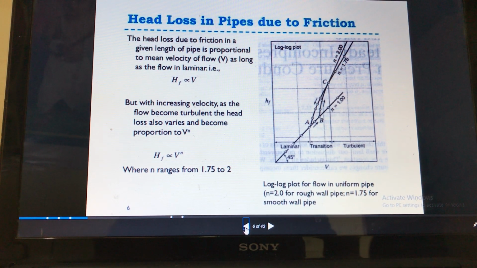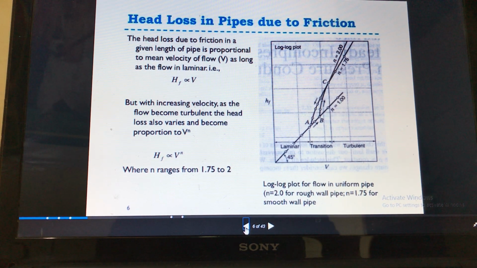Similarly, we derived the Reynolds number, which is nothing but the ratio of inertia force to viscous force. By putting all the parameters, we concluded that the Reynolds number is rho into V into D divided by mu, where rho is the density, V is the mean velocity, D is the diameter, and mu is the dynamic viscosity.